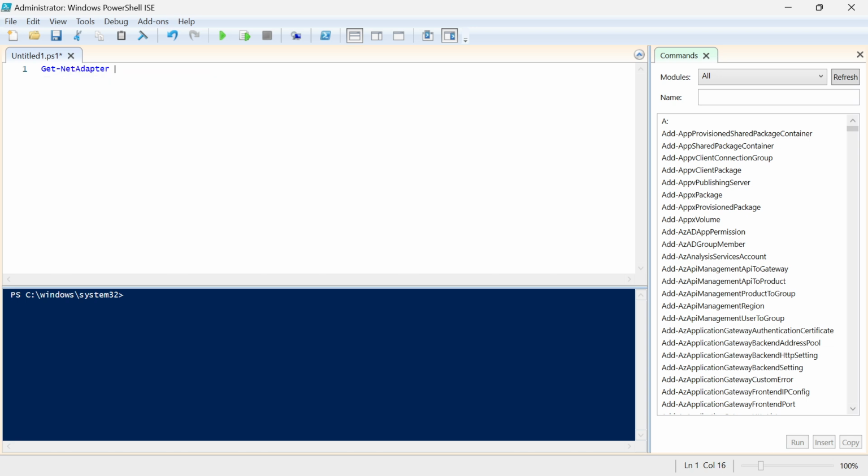Then we have to filter the data where the status is up, like we are getting the up adapters only. Then we have to use ForEach-Object. Then we will disable